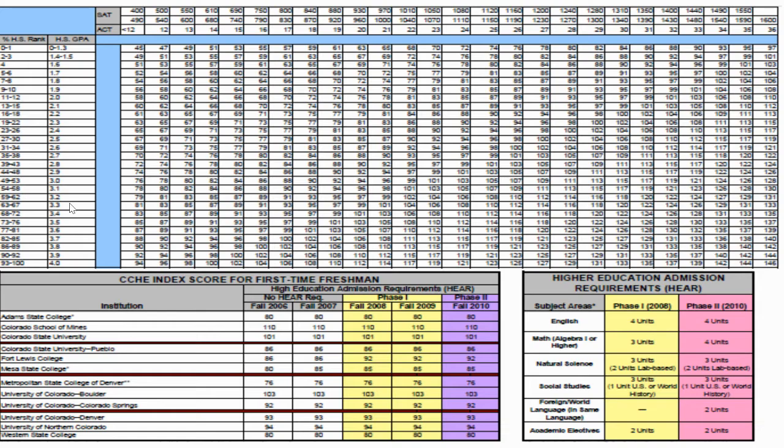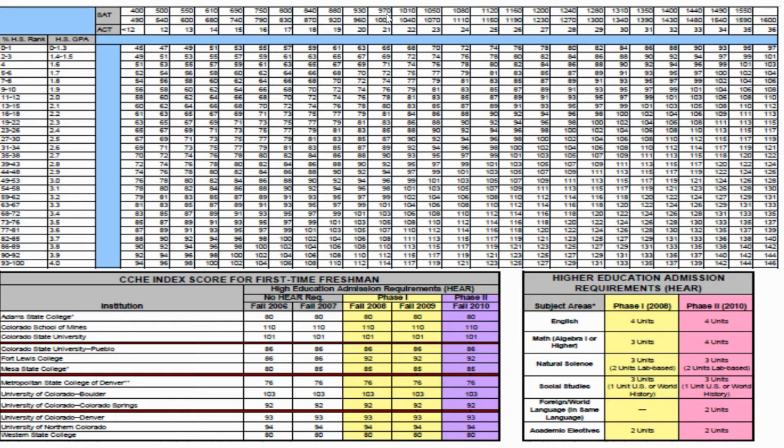You need to be a minimum of a 3.3 to be even considered for CSU, Fort Collins. Now, this SAT scale is on the 4-point scale. That is an unweighted GPA. So your unweighted GPA would need to be at least 3.3 or higher if you are college ready on your SAT to be eligible to get in to Colorado State University.